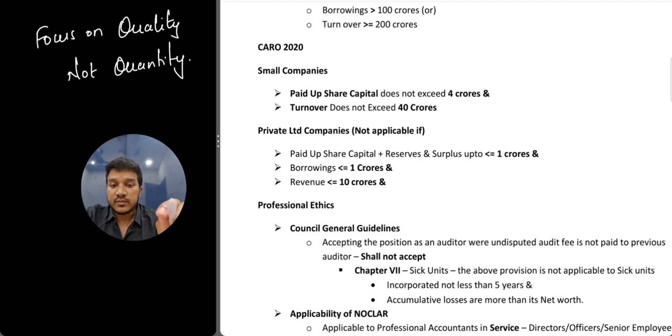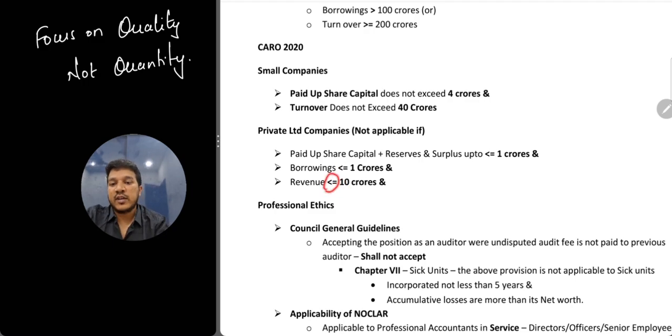Okay, which says whether it is applicable or not. So when is it not applicable? If your paid up share capital plus reserves is less than or equal to 1 crore, even if it is 1 crore, CARO is not applicable. Borrowings less than or equal to 1 crore, even if it is 1 crore, not applicable.